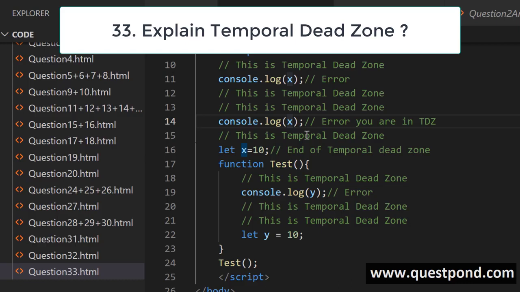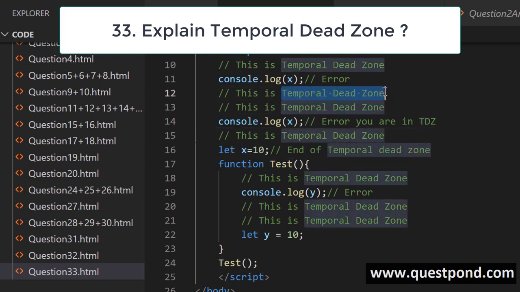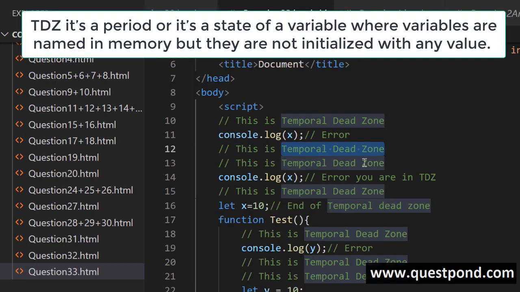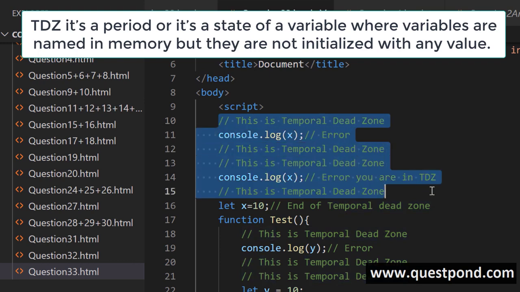Around the same concept of let keyword and hoisting, there is another connected concept, and that is temporal dead zone. It is very much possible that the interviewer can ask this question as a connected question to let keyword hoisting. So let us try to answer this question. Temporal dead zone is the period, or a state of a variable, when the variables are named in the memory. So they have a name assigned in the memory, but they are not declared and initialized with a value.